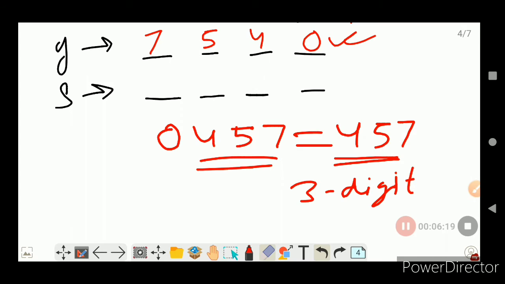So the first digit, the leftmost digit, has to be filled with the second smallest digit. The second smallest digit we have is 4, so 4 has to be filled here. Then we can put our smallest digit to make our smallest number. So then we will put 0, and then 5, and then 7. So this is our smallest number. I hope it is clear. And let us see one more example on the same scenario.